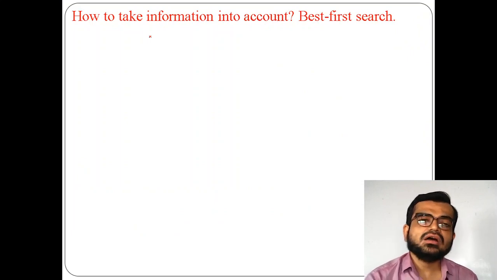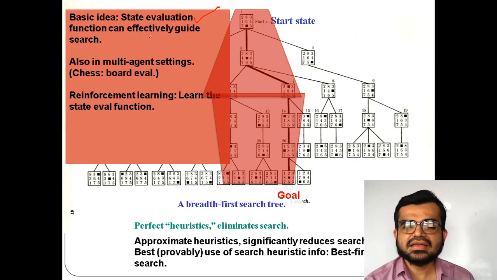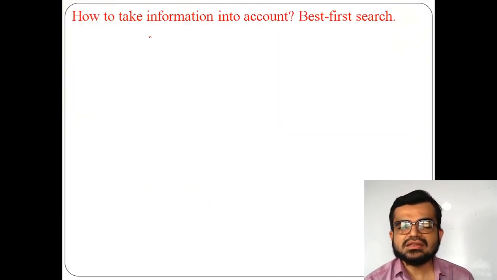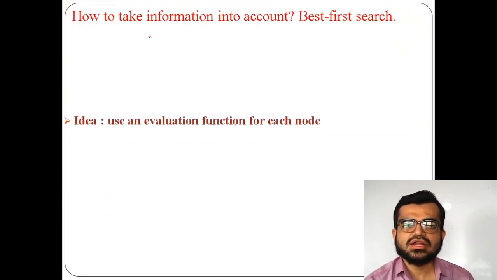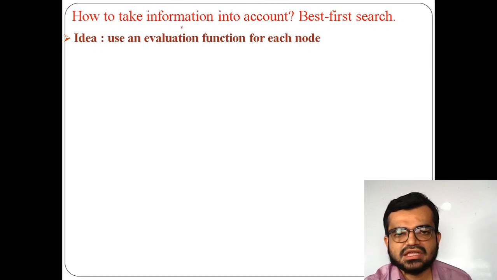Now, how do we take information into account? This is an example. You got to know that this is the range because I know the solution and I know the path, and based on that I selected this. But in general, how should I take the information that I have to find out? So I have to do an evaluation function for each node.